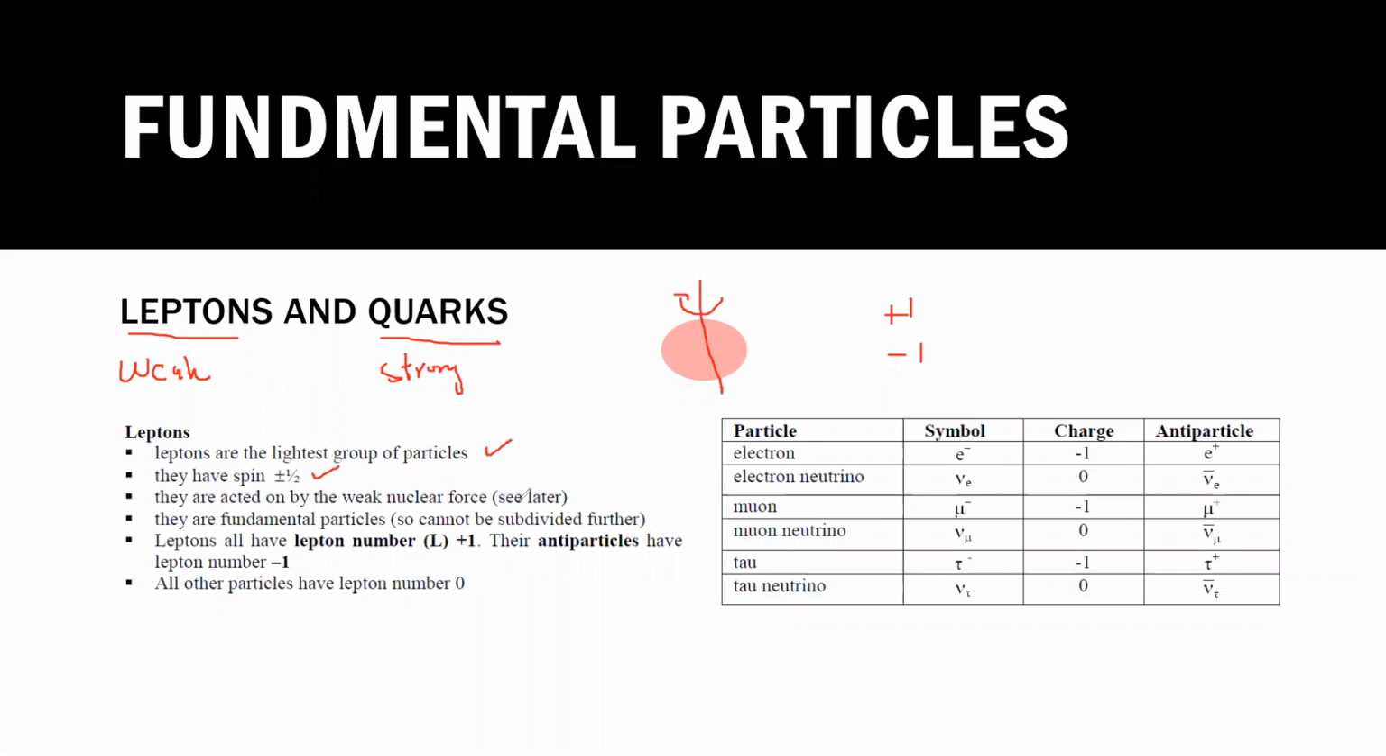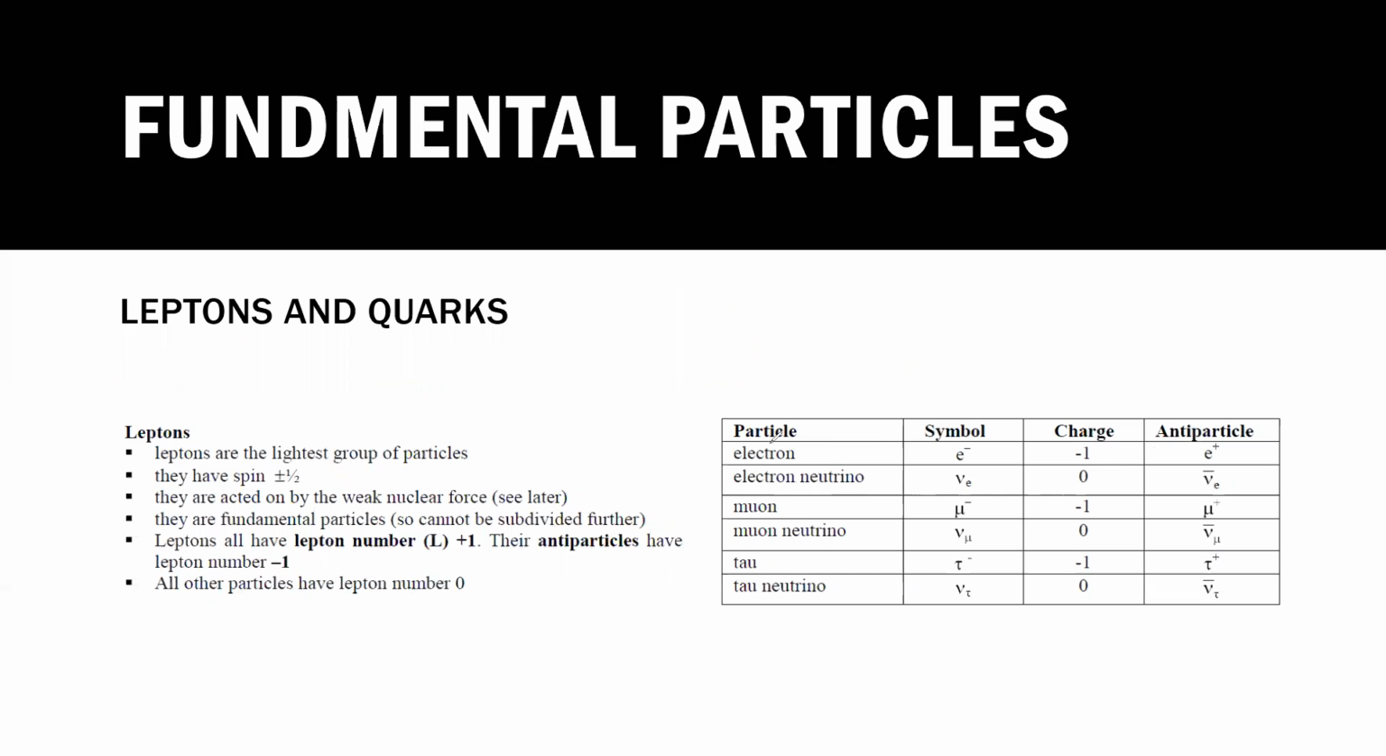So they are acted upon by the weak nuclear force, which we'll discuss later. They are fundamental particles, so we cannot divide them further. You cannot break them into smaller particles. Lepton number: what is a lepton number? For each lepton, the lepton number is +1, and for an anti-lepton, the lepton number is -1. And all other particles have lepton number 0.